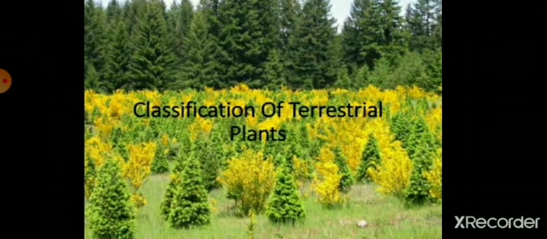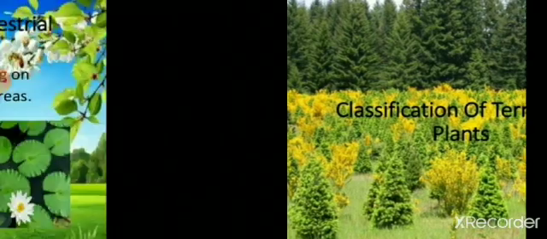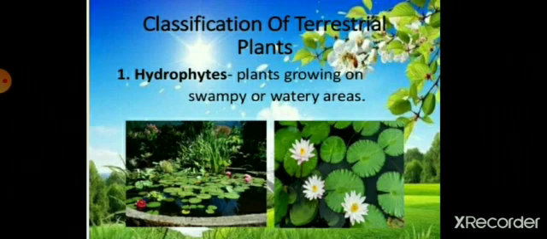So children, we can classify the different types of plants and different types of animals on the basis of their habitat. The first category of plants is hydrophytes. Hydrophytes are the plants growing in swampy or watery areas, or living in the water, like lotus, water lily, water hyacinth, water chestnut, etc. In common words, we can say the singhada.